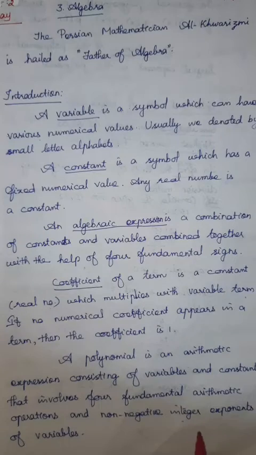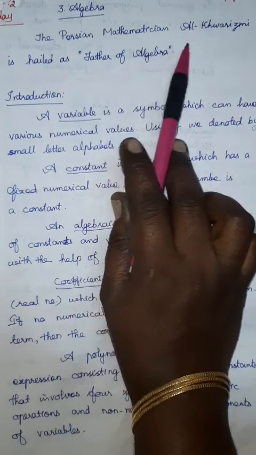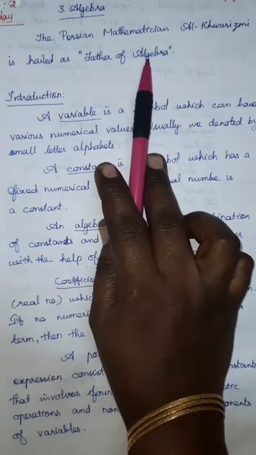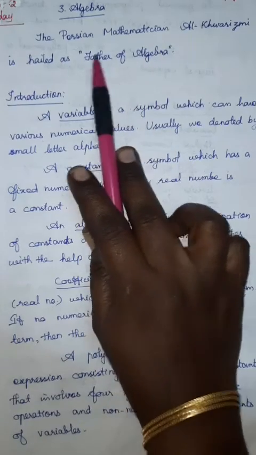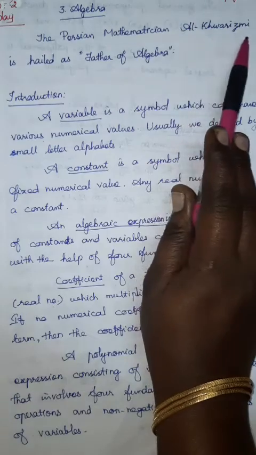Let us continue the third lesson, algebra. A Persian mathematician, Al-Khwarizmi, is hailed as the father of algebra. Learn the name, father of algebra. Who is the person? He is a Persian mathematician, Al-Khwarizmi.